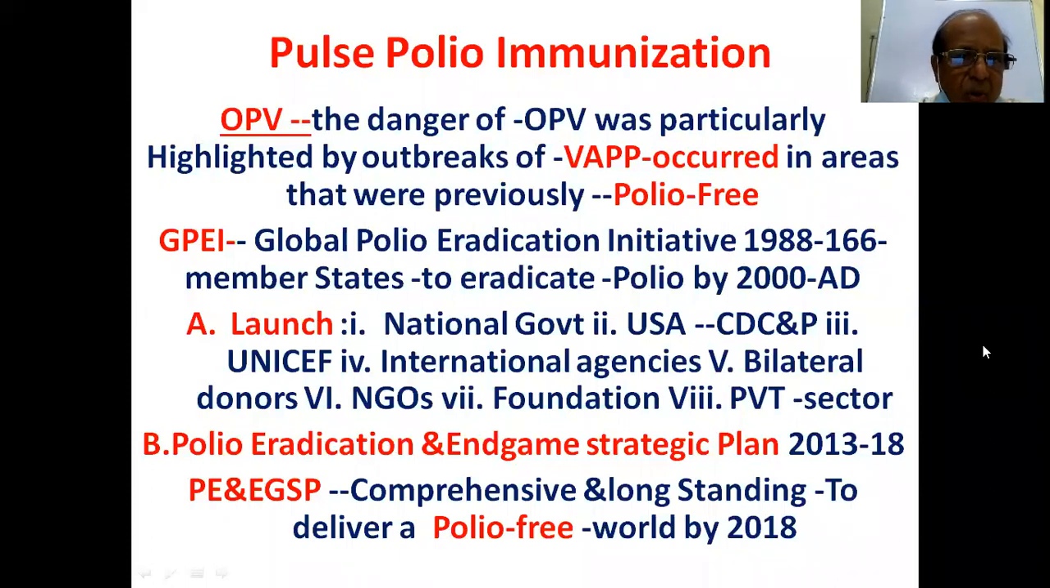GPEI, Global Polio Eradication Initiative. It started in 1988 to eradicate polio by 2000 AD. That is the aim. So we launched with the help of USA and CDC, that is the Centers for Disease Control and Prevention, UNICEF, international agencies, bilateral donors, NGOs, and private sectors, along with the national governments. Suppose in India, the Government of India.